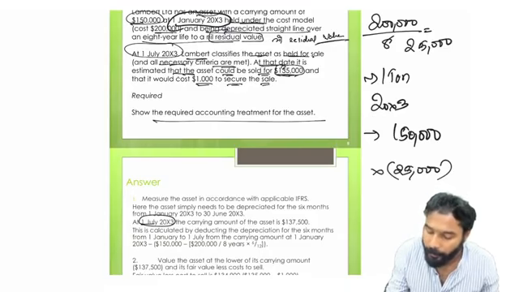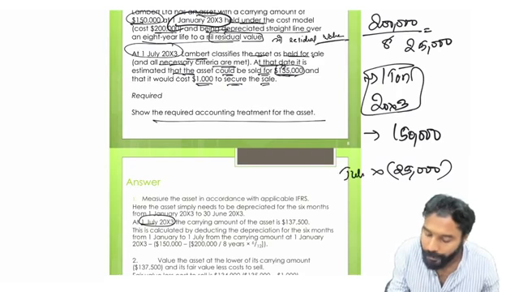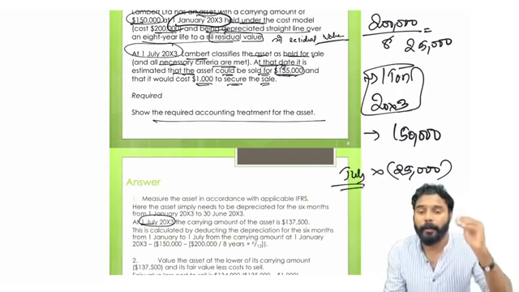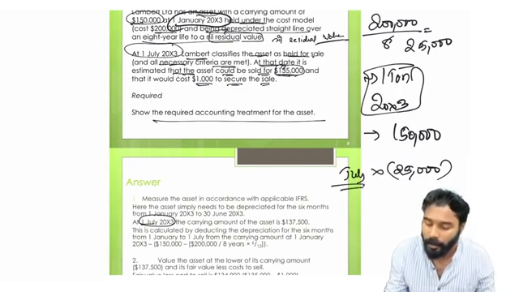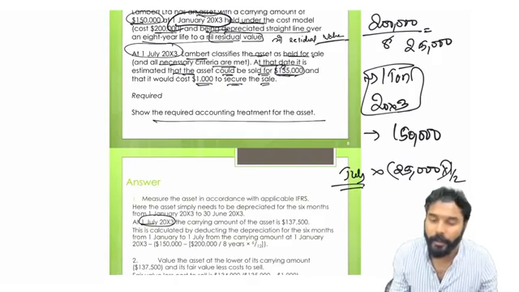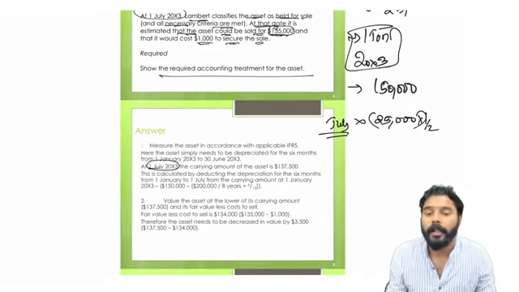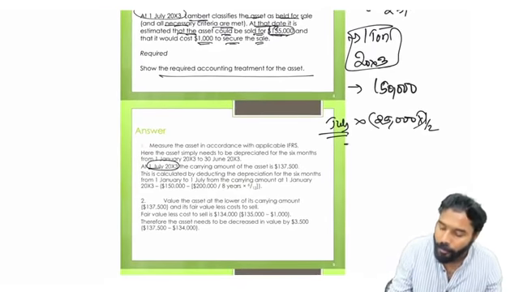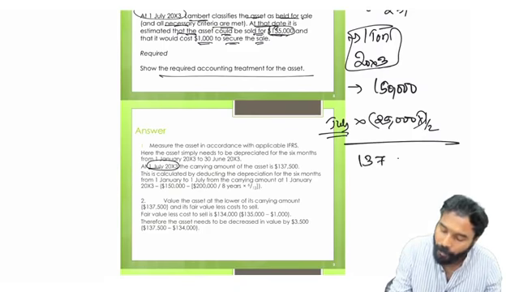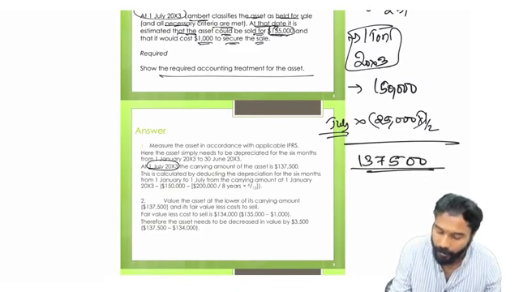Here we have to depreciate it from 1st January to July, so for 6 months. So 25,000 into 1 by 12, so that the remaining carrying amount on that date will be 137,500.